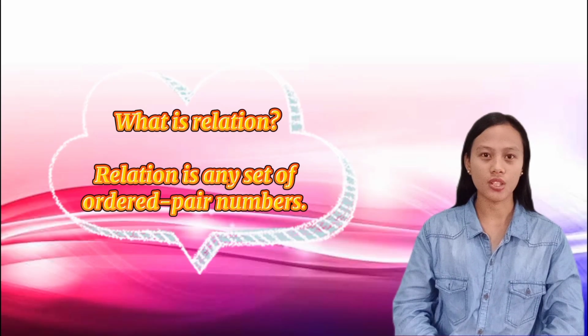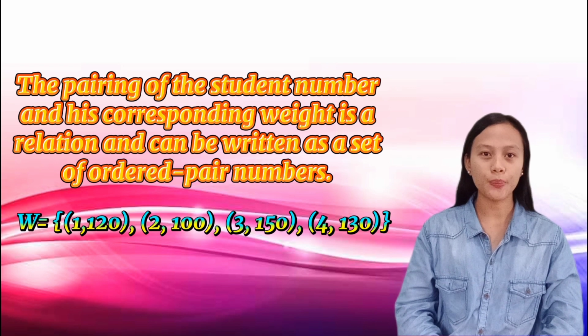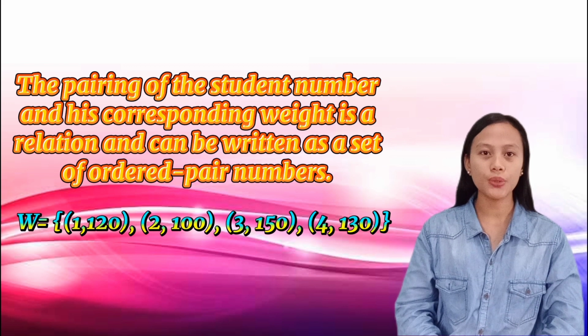What is relation? Relation is any set of ordered pair numbers. Example, the pairing of the student number and his corresponding weight is a relation and can be written as a set of ordered pair numbers. Like W equals the quantity (1, 120), (2, 100), (3, 150), (4, 130).